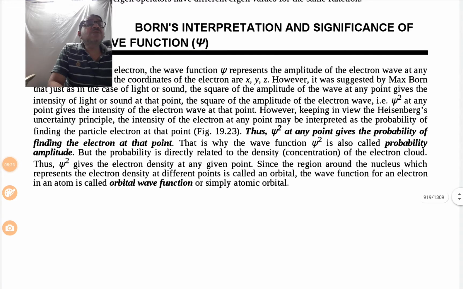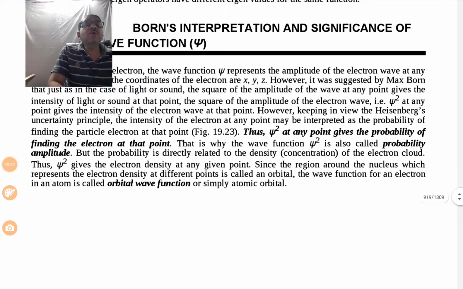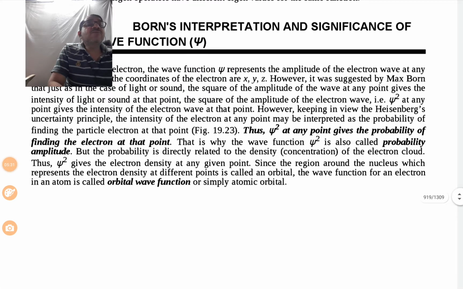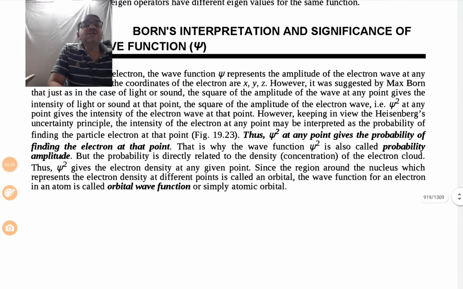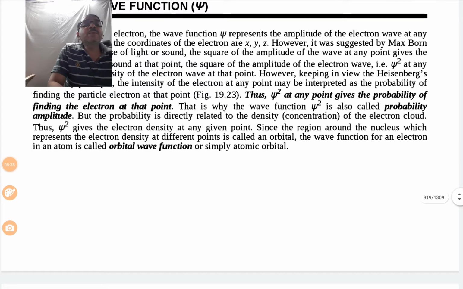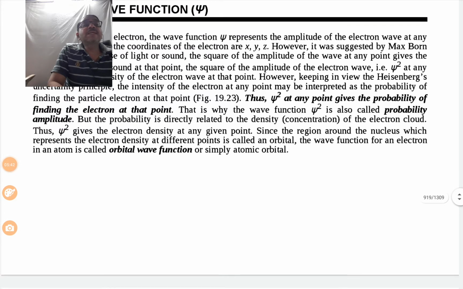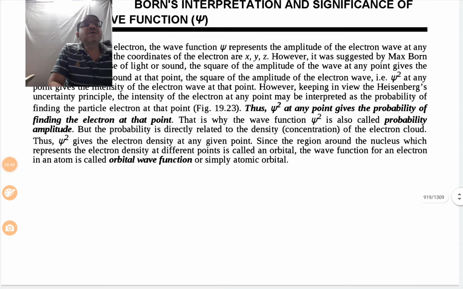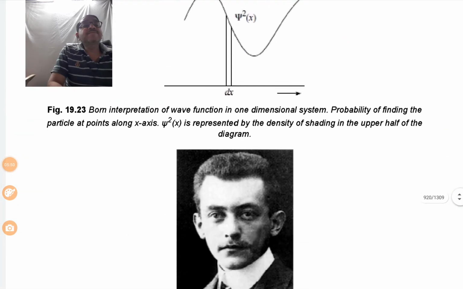Since the region around the nucleus, which represents the electron density at different points, is called an orbital, the wave function for an electron in an atom is called orbital wave function or simply atomic orbital. So, here orbital wave function, probability amplitude and psi square, that is what we have to consider here.